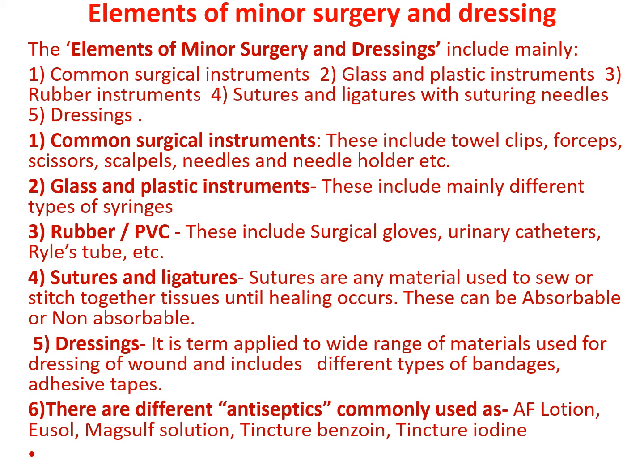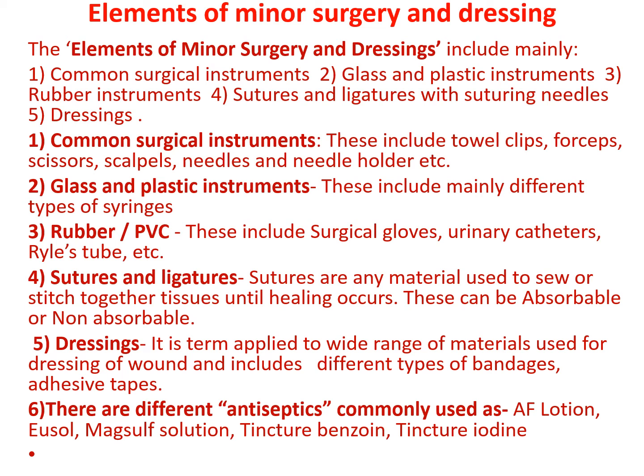Rubber and PVC items are surgical gloves, urinary catheters, Ryle's tubes, etc. Sutures and ligatures: sutures are any material used to sew or stitch together tissues until healing occurs. These can be absorbable and non-absorbable. Next are dressings.